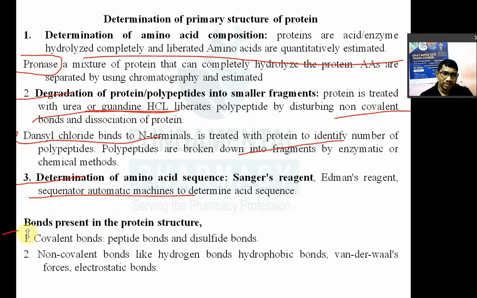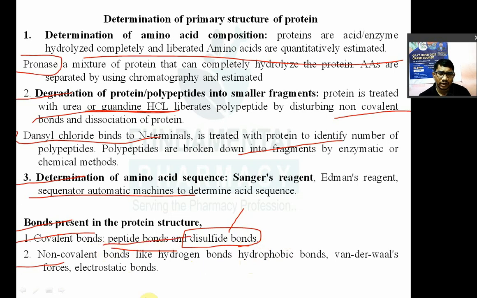Types of bond present in the protein. There are two types of bond: one is the covalent bond, and the other is the non-covalent bond. Which is the covalent bond? The covalent bond present in the protein is simply the peptide bond. So the CONH bond, the peptide bond, is a covalent bond, and the second is the disulfide bond. The disulfide bond is formed between two sulfur-containing amino acids. If a peptide has two sulfur-containing amino acids, a disulfide bond will form. So it is a covalent bond, and the peptide bond is also a covalent bond.